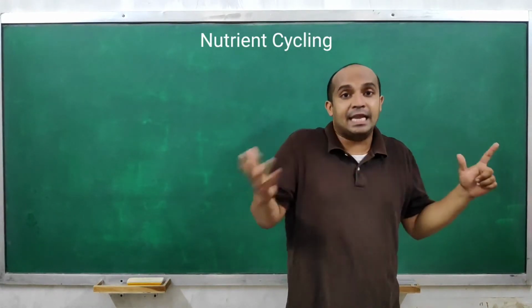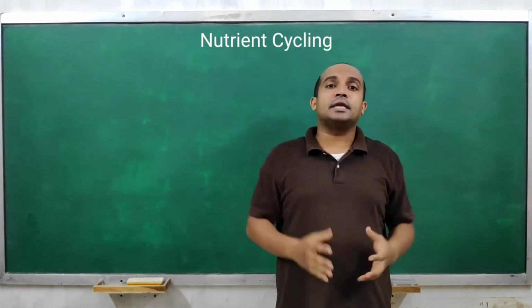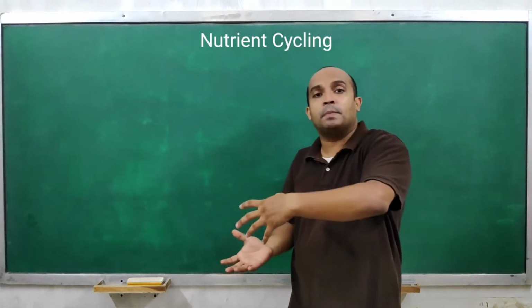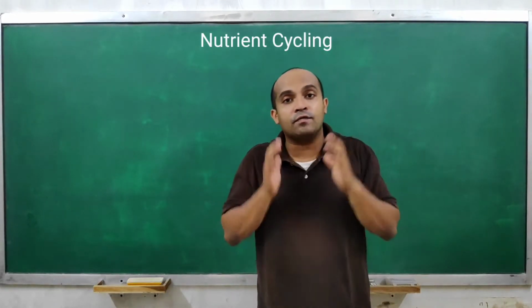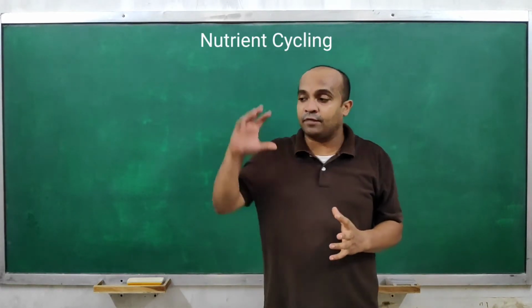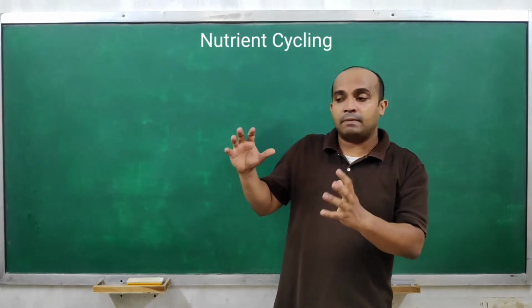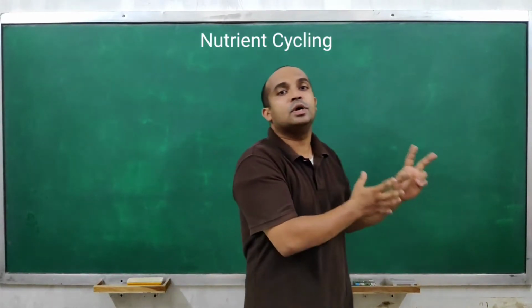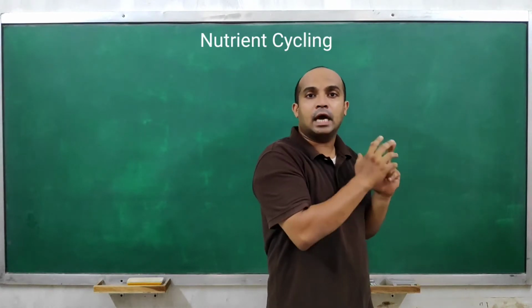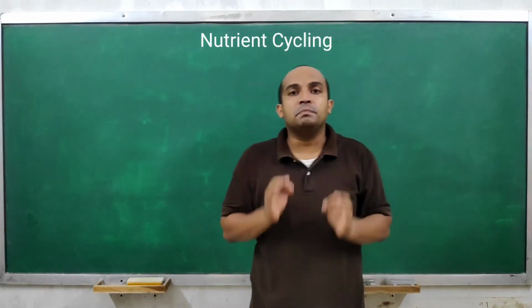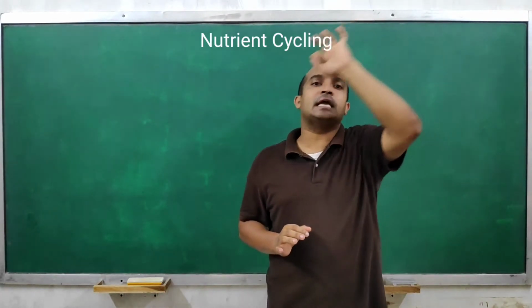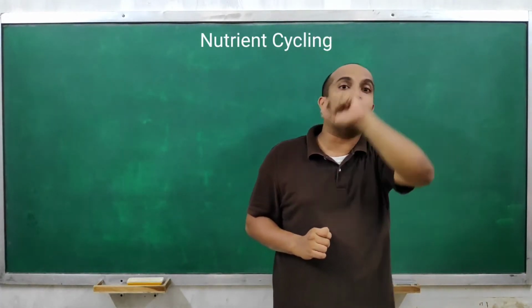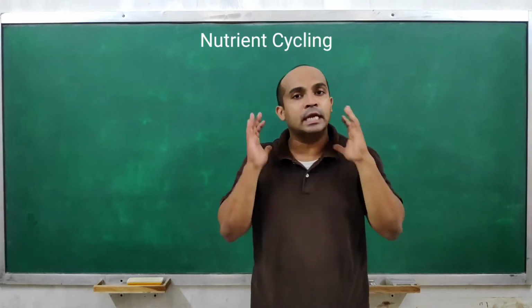So we are going to talk about these 2 components, and when we say that we are made up of these 2 elements, it means certain chemicals present in these 2 elements come into the biotic component, that is, they come into the body of living organisms. Understood? And from the body of living organisms, they go back to these 2 components, that is air and earth. Understood? Which means nutrient cycling, right? Movement of different chemicals between these 2 components is nothing but nutrient cycling.